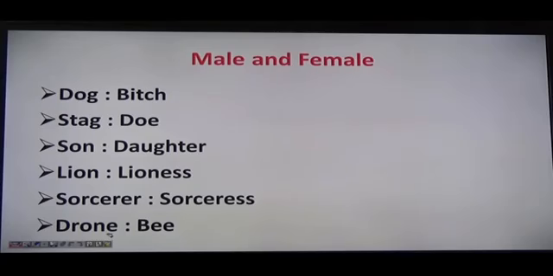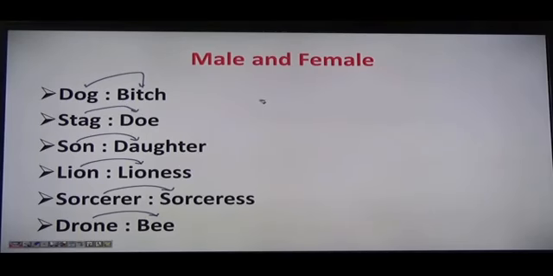Male and female. So that is masculine and feminine. Basically, we can say that the dog is bitch, right? Stag is doe, son is daughter, right? Lion is lioness, sorcerer is sorceress, drone is bee. So all these type of questions you can easily answer if you are good in your vocabulary.